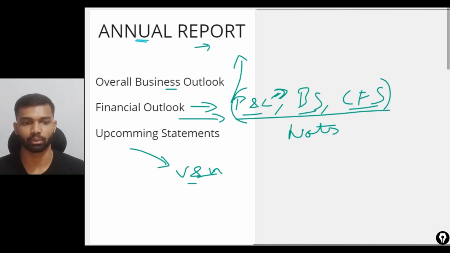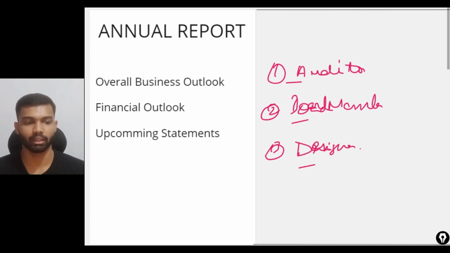There are actually three teams who prepare the annual report. The first one is the auditor, the second one is the board members, and the third one is a designer. The designer also works on the annual report of a company because the report should look attractive to the investors. We can also see an example of an annual report.